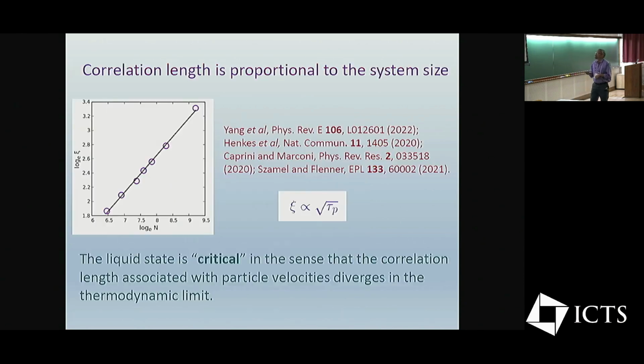And surprisingly, what we find is that this correlation length actually grows as a power law of the number of particles, and the power is very close to half, which basically means a two-dimensional system. So square root of N is basically the linear size of the system. So the correlation length is proportional to the system size. And if this behavior continues, then in a very large system size limit, the correlation length will diverge in the thermodynamic limit. And so the system will be something like a critical system, in the sense that the correlation length goes to infinity in the thermodynamic limit.